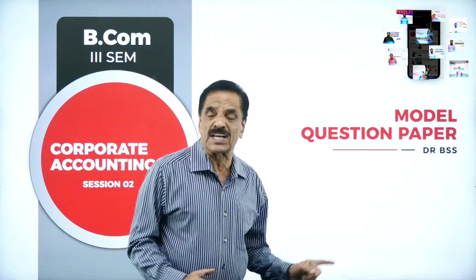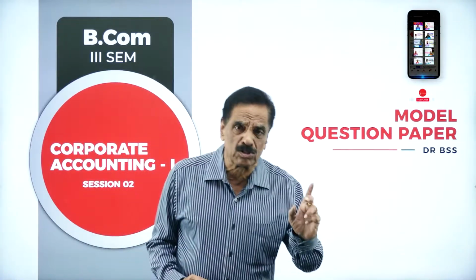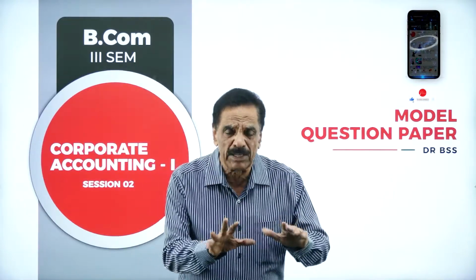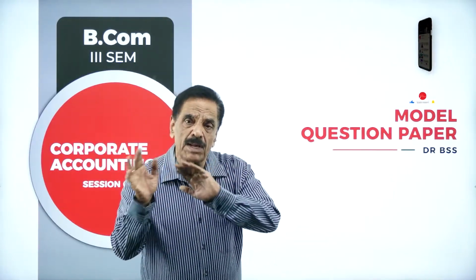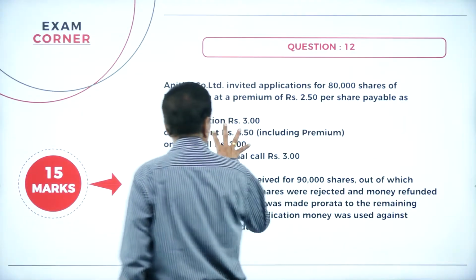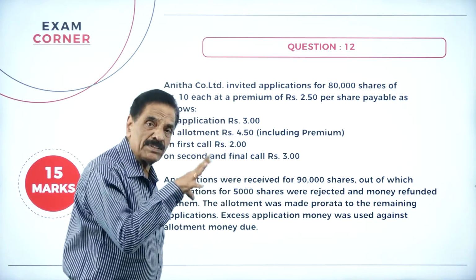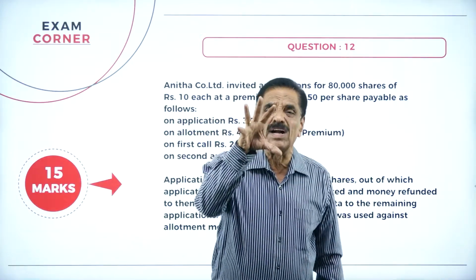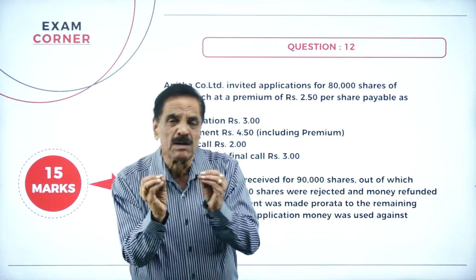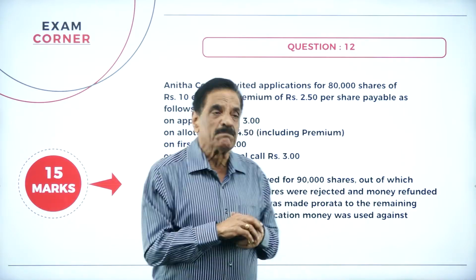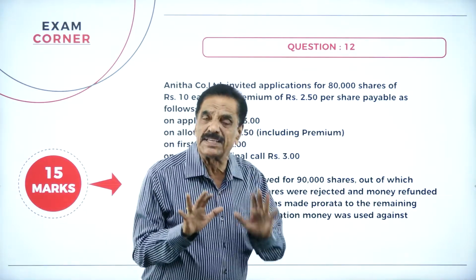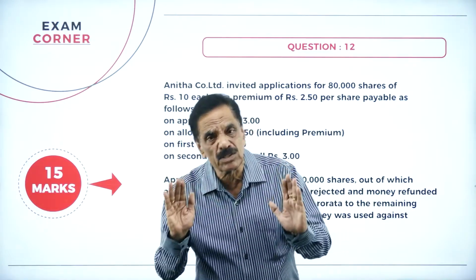In the last session, I completed 10 marks questions. Today, I am going to complete 2 questions of 15 marks. We'll move on now. This is the issue of shares of a joint stock company. I will give a little bit of a hint of this before going to the journal entries, because they want to ask us to pass the journal entry here. So we'll go very, very slowly.